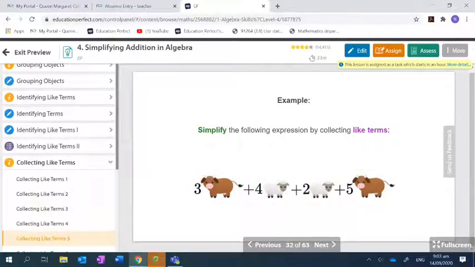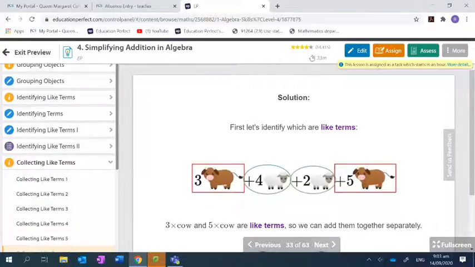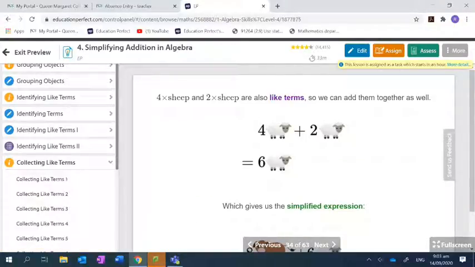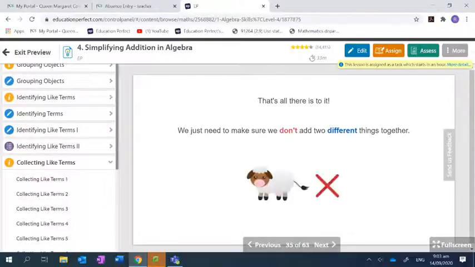Which goes first, cow or sheep? It doesn't matter. If they're like terms, you can group them in any order. So if you like the sheep better, put the sheep first. It wouldn't change the expression, so it doesn't matter. 4 sheep plus 2 sheep, 6 sheep, right? And then cows.